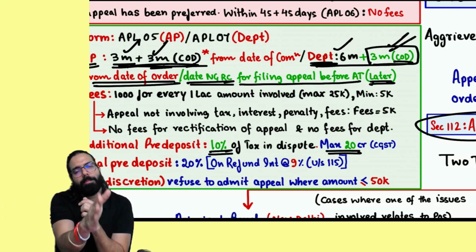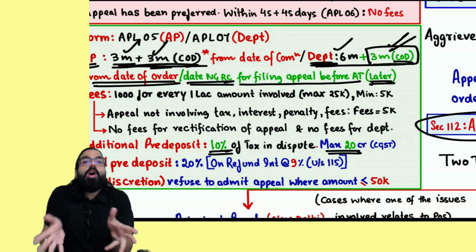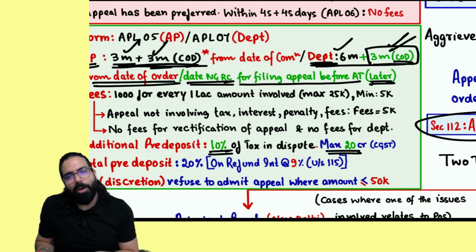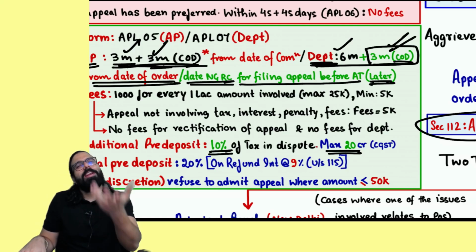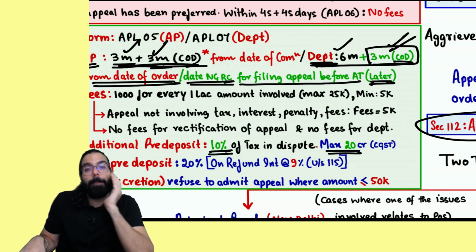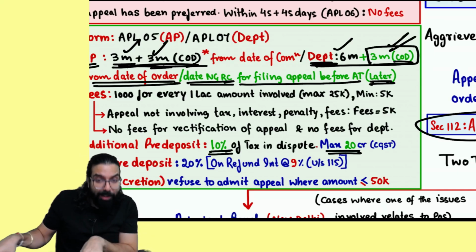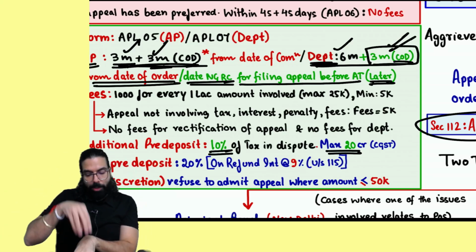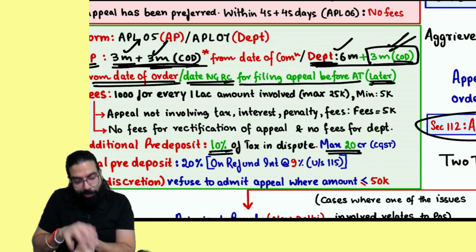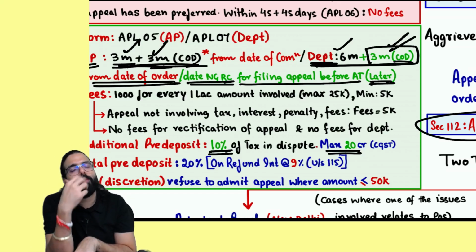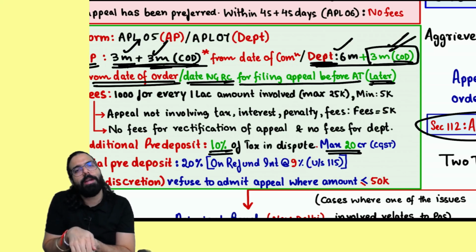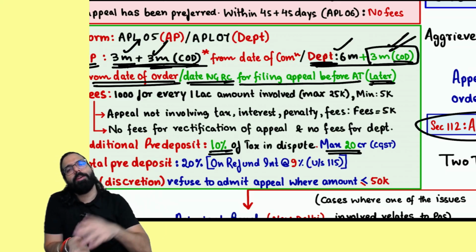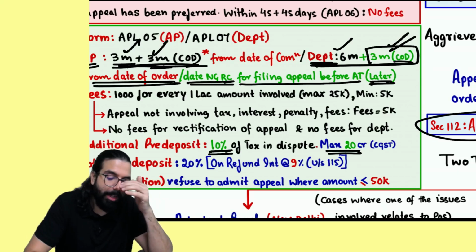The department will go within 6 months plus 3 months from the date of order or the date which is recommended by the council. Because you know what happened: the order of the appellate authority came, but the appellate tribunal was not there. The appellate tribunal got constituted only now, after 1 year. The order of the appellate authority had already come. What to do? So they told that the council will recommend one date. From that day, you can go within 3 months plus 3 months, and the department within 6 months plus 3 months.